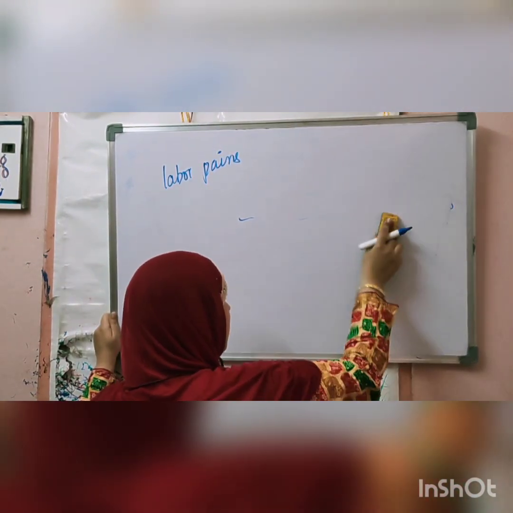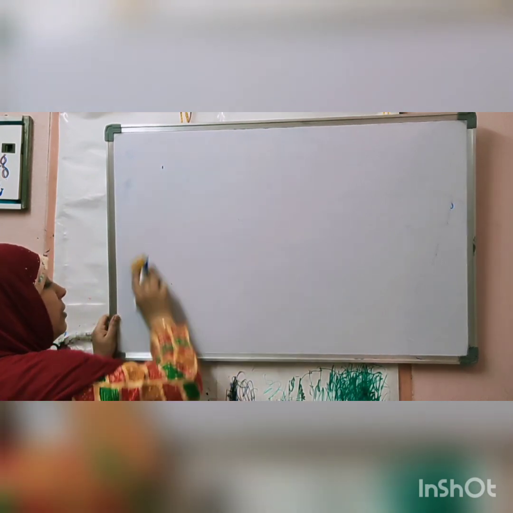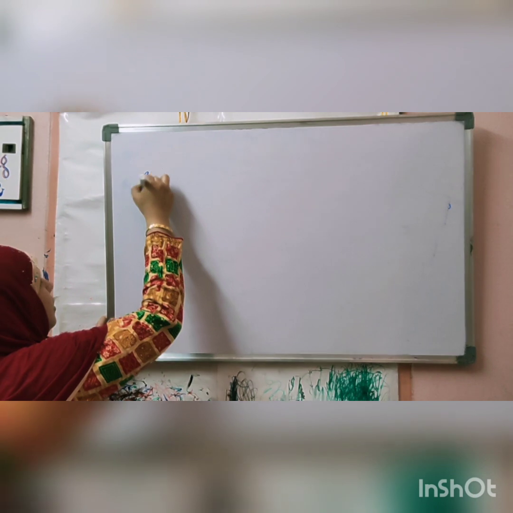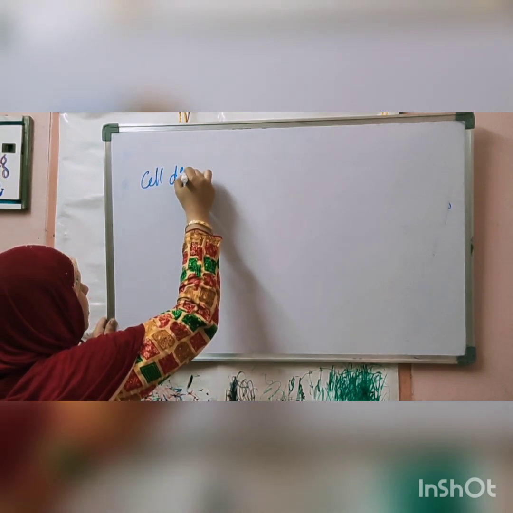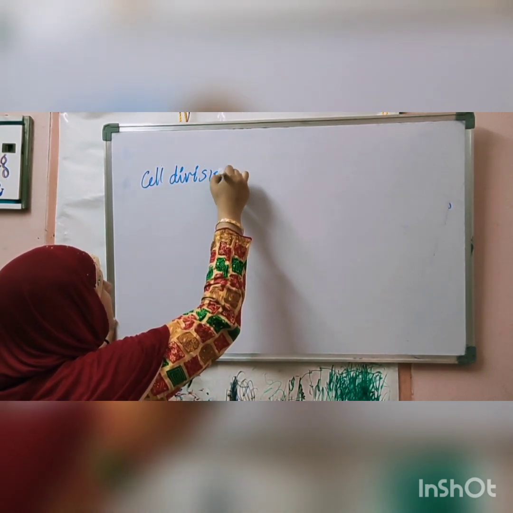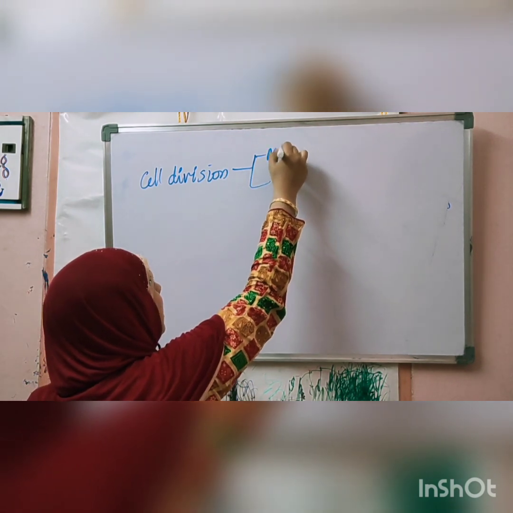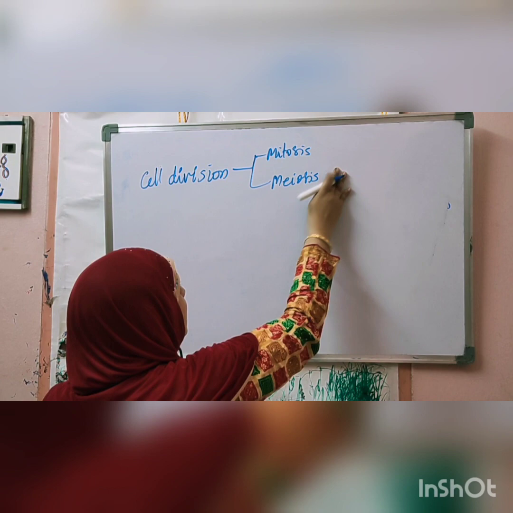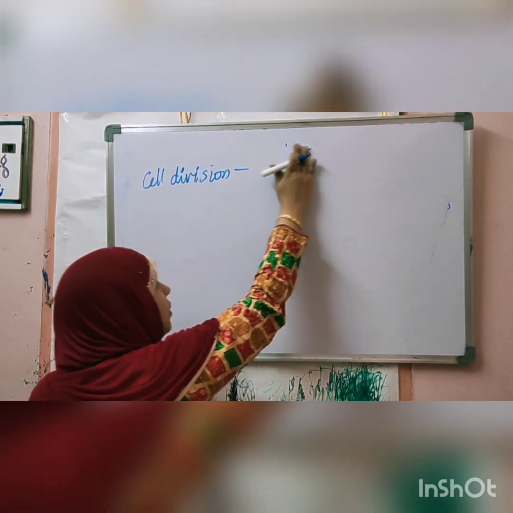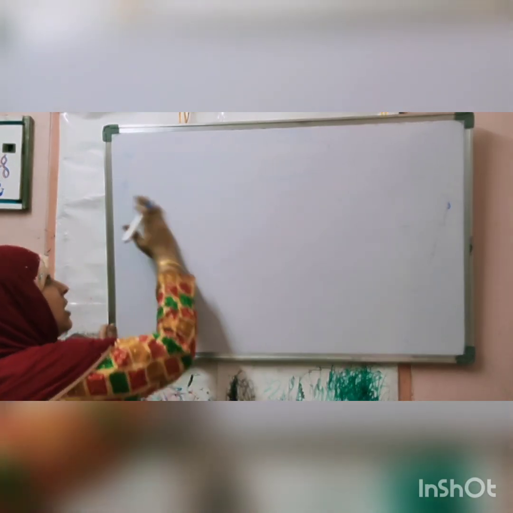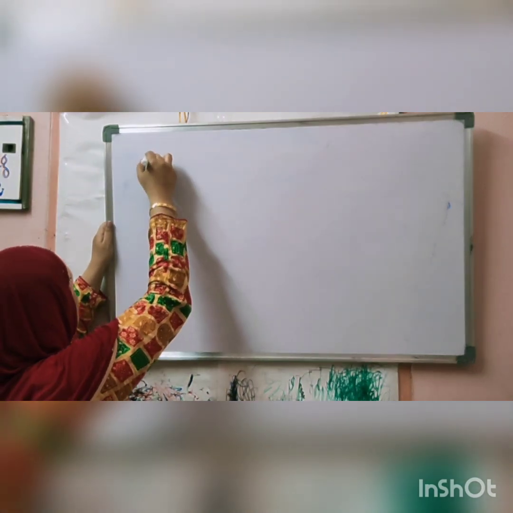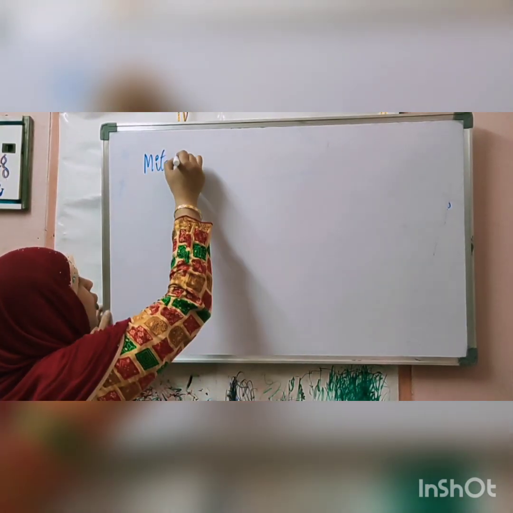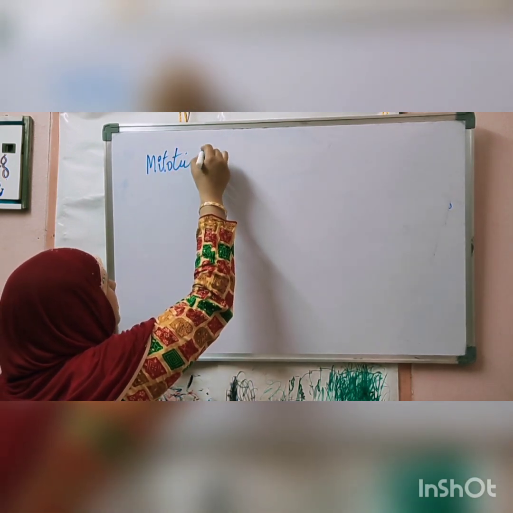Next, cell division. Cell division is also a very important topic. How does cell division occur? Cell division is of two methods: mitosis and meiosis. Meiosis is very little discussed in your textbooks. Mitosis is very deeply expressed, I mean, it is given in detail. The mitotic cell cycle is detailed.